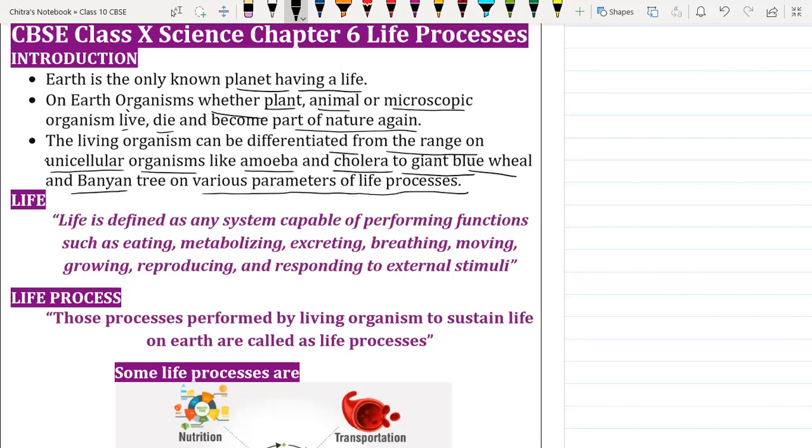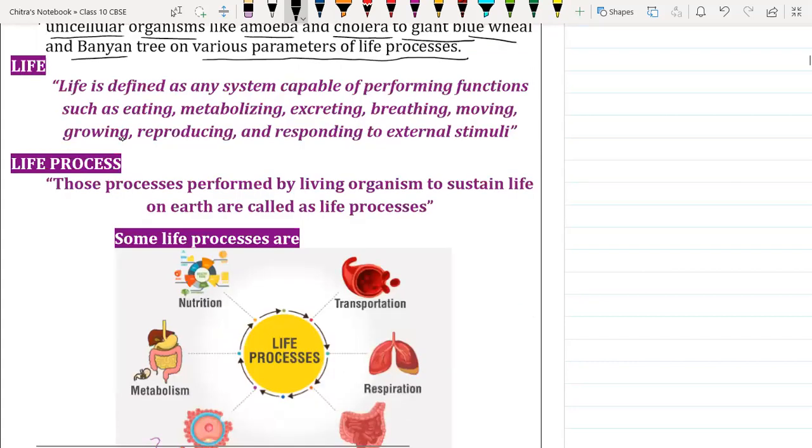The complexity of the organism is different, and accordingly they perform different levels of complexity of life processes. Amoeba also performs nutrition, reproduction, and all seven life processes we discussed, but the complexity of these processes in amoeba is different from that in human beings. It depends on the complexity of the living organism. Is it clear, everyone? Yes, sir.